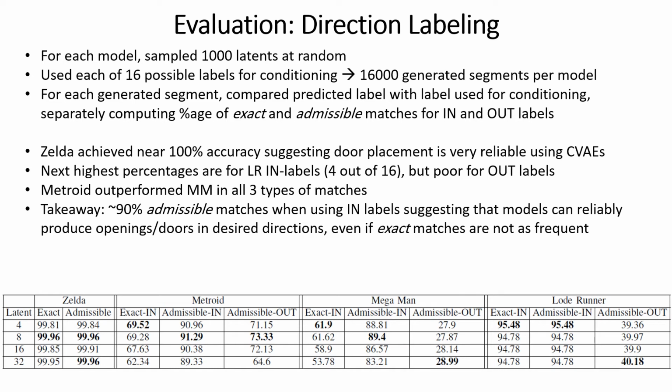Overall, though, the takeaway here is that we observed about 90% admissible matches in all cases when using the in-game labels, suggesting that the models can very reliably produce openings and doors in the desired directions, even if the exact match percentages are not that high.